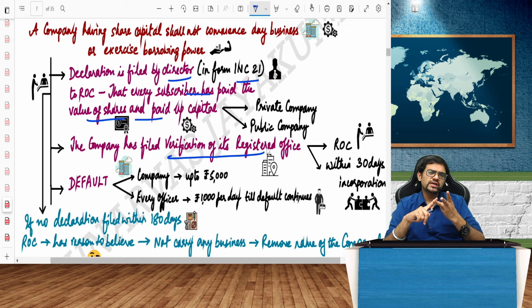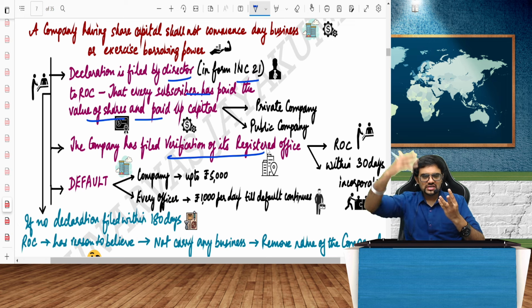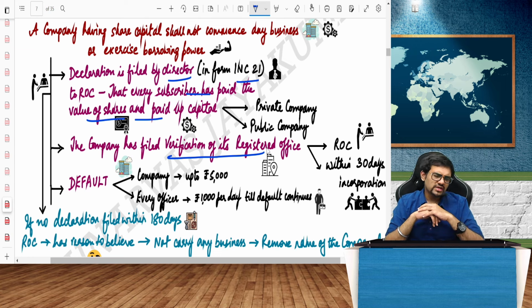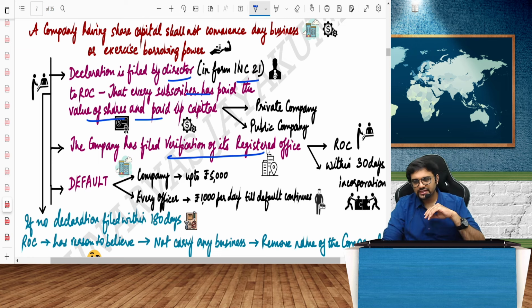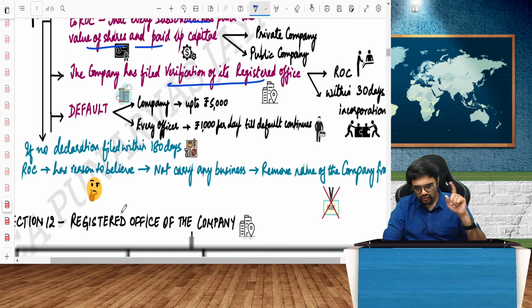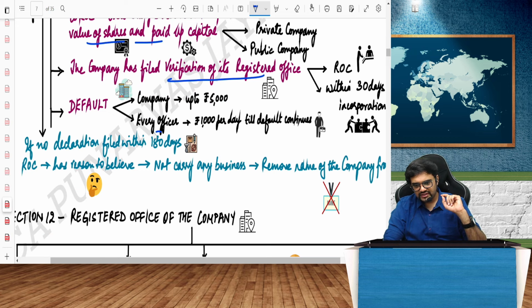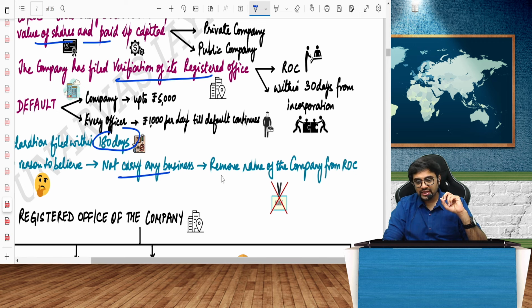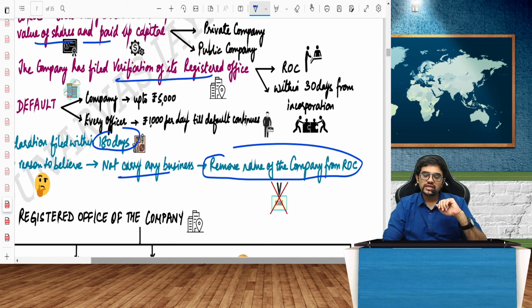Show me pictures of the building, pictures of the facade of the building, and take pictures of the company secretary, CEO, MD, and all, and give it to me. That is that. So if there is a default, then it will be a problem. If no information or declaration is filed within 180 days, or if the ROC has reason to believe that you are not carrying on any business, then what will happen? They can remove the name of the company from the ROC.